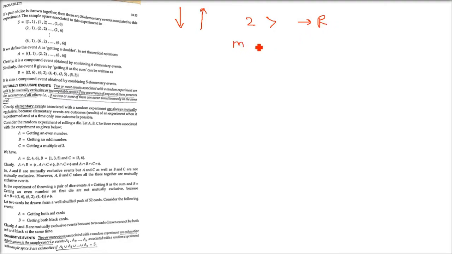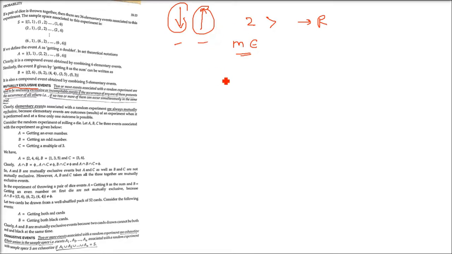That is, no two or more of them can occur simultaneously in the same trial. We also call it incompatible. So if one is happening, it prevents the occurrence of another. If the second is happening, it prevents the occurrence of the first one.